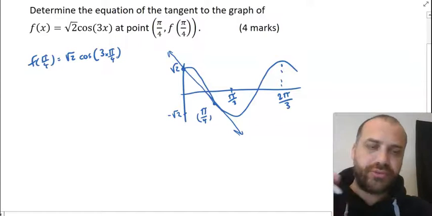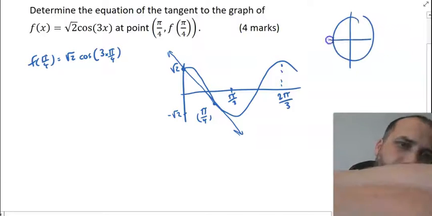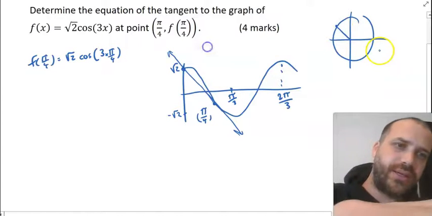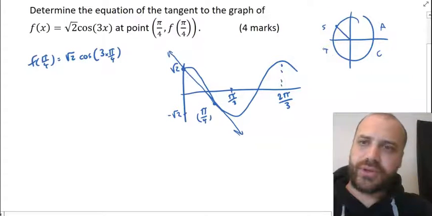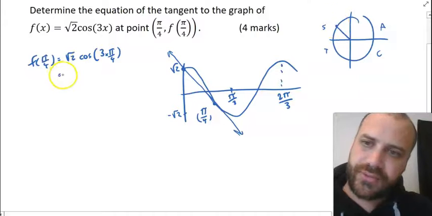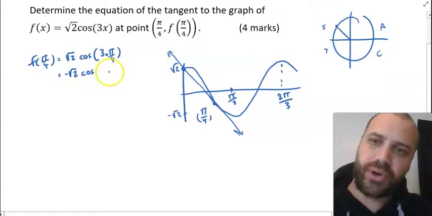So cos 3 pi on 4, if you draw in your unit circle here, 3 pi on 4 is right here. And you can use your little CAST thingy here. We know that cos 3 pi on 4 is going to be equal to negative cos pi on 4.